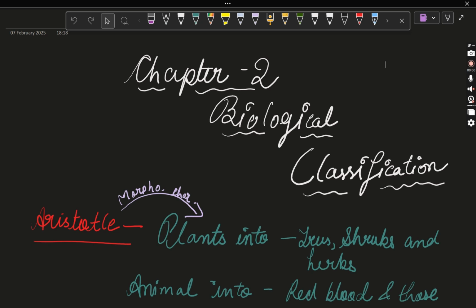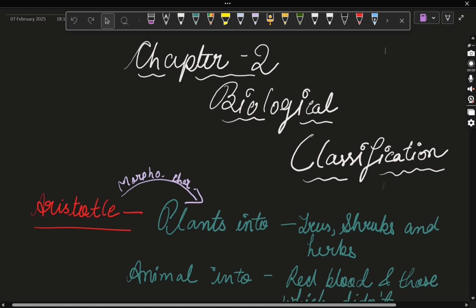Their history: mainly there was first the two kingdom classification, three kingdom, four kingdom, and finally the five kingdom classification. So we will see first of all the history part, which is not given in NCERT, but it is a little bit important on the basis of your NEET MCQ. So let's start with that.